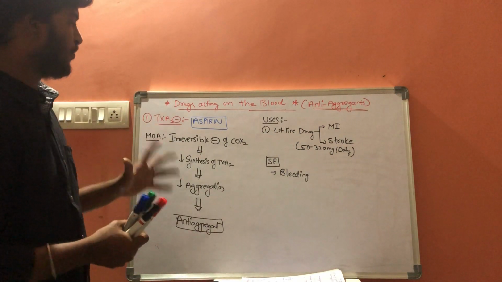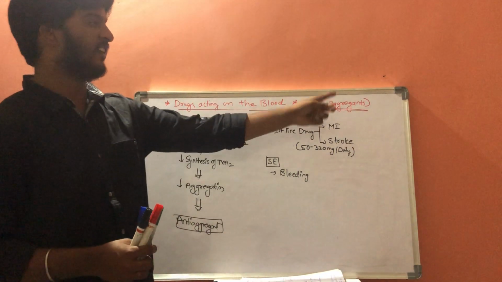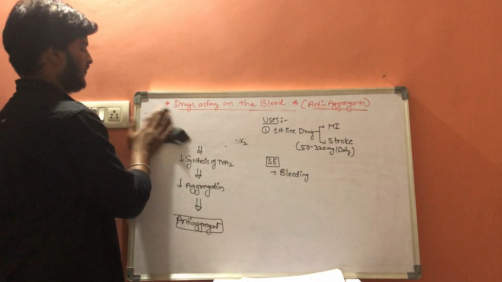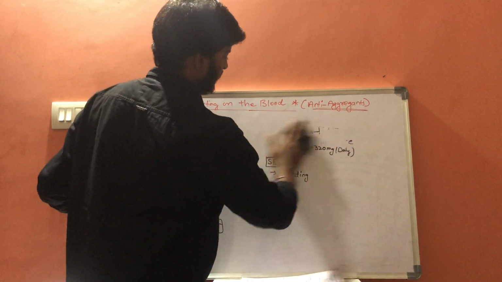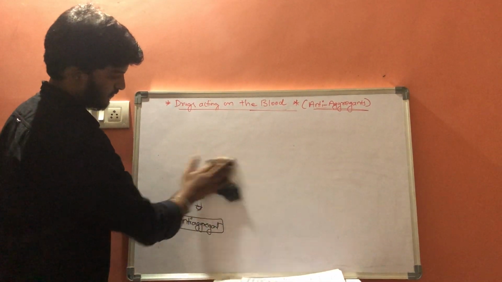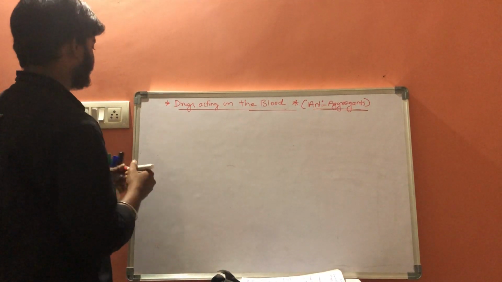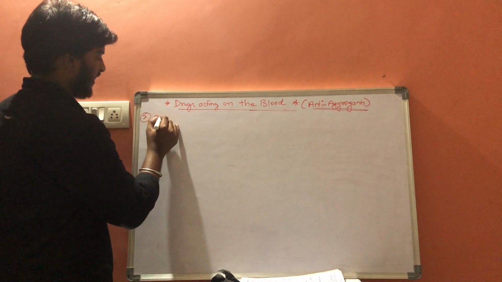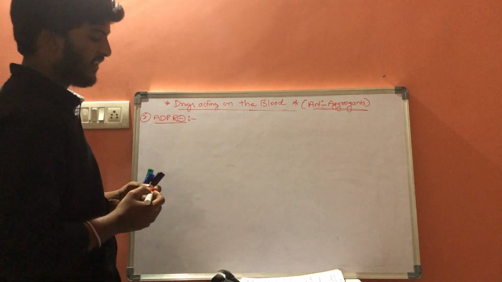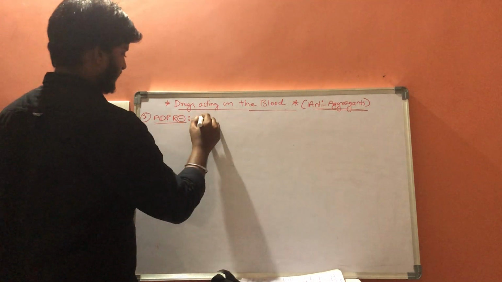So this is the first group of drugs, that is aspirin, which comes under thromboxane A2 inhibitors. These are the first group of drugs which work as anti-aggregants. Coming to the second group of drugs, ADP receptor blockers. They are also called P2Y12 receptor blockers.